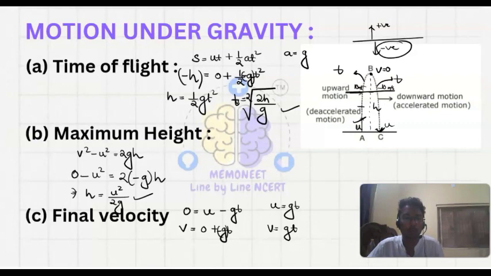Okay, so the total time is 2 into under root of 2h upon g. Or you can find out, we know that v is equals to u plus at. Here, while we are moving from A to B, at B the velocity is becoming 0, that is, final velocity is 0, equals to u plus, in place of a we will write minus g into t. So here t is equals to u upon g for the time of ascent, and for the time of descent we will also have the same value. So the total time is 2u upon g.